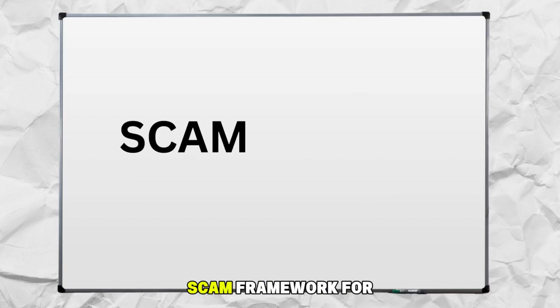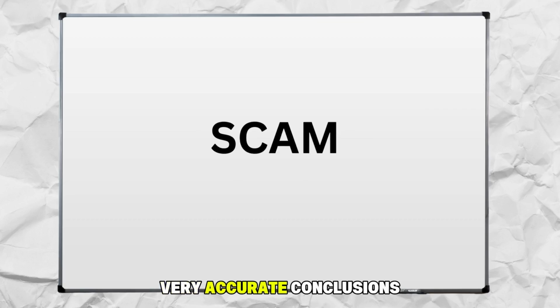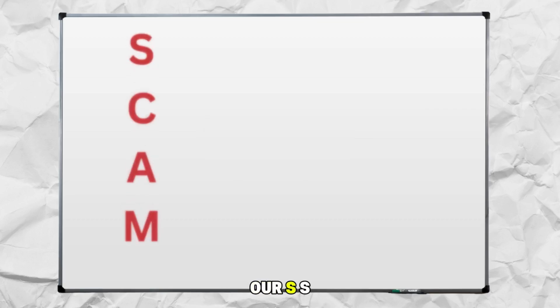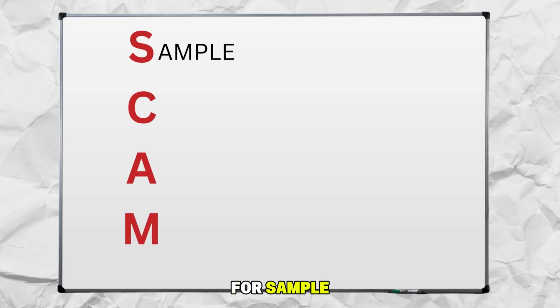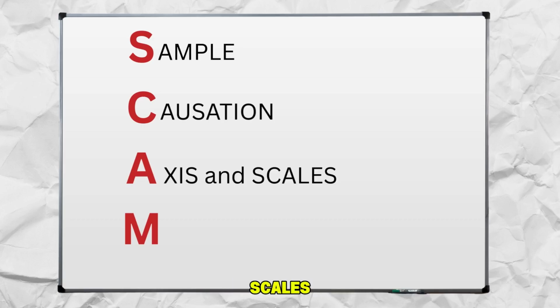Look at the SCAM framework for evaluation. We can go ahead and make very accurate conclusions by using the following framework. First thing is our S. S is going to stand for sample. We can ask ourselves, how was the sample selected and is it representative? C is going to be causation. We're going to want to pay attention here to correlation and causation, because while correlation is important, it does not equal causation.